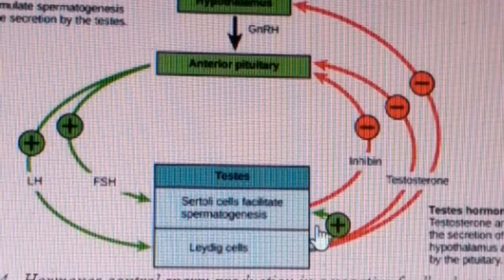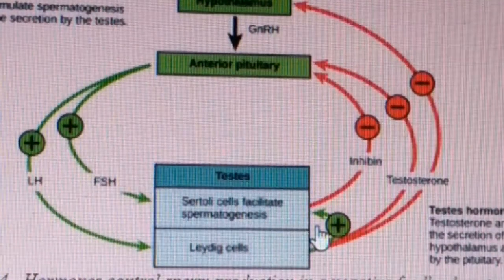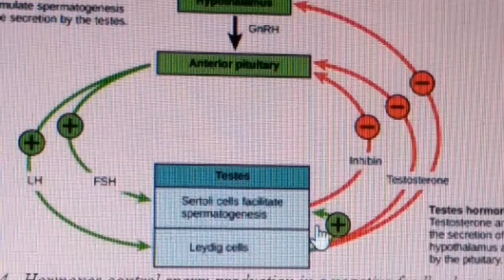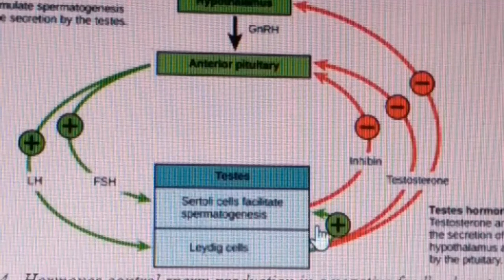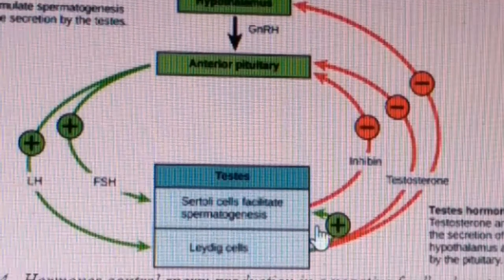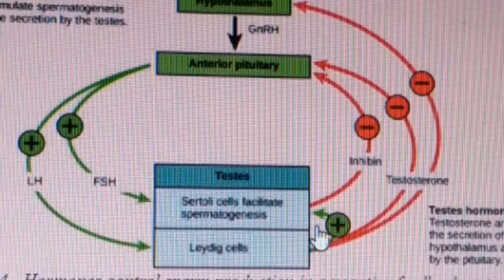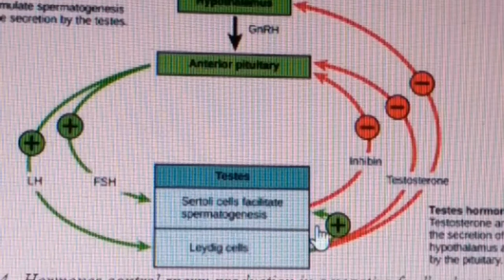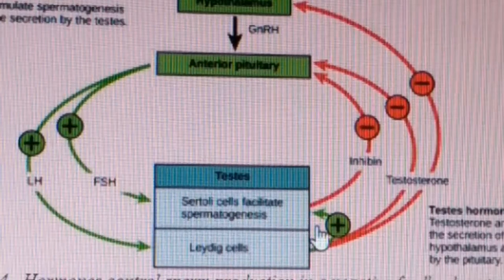There are different types of disorders in the male reproductive system. Which are they? The first one is benign prostatic hypertrophy, meaning the enlargement of the prostate. That's why urine ejaculation is so difficult. After that, prostate cancer.